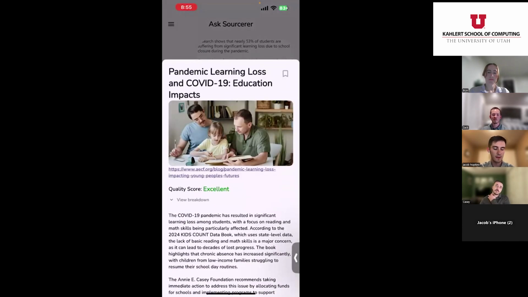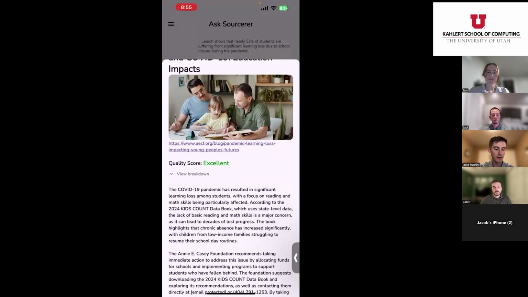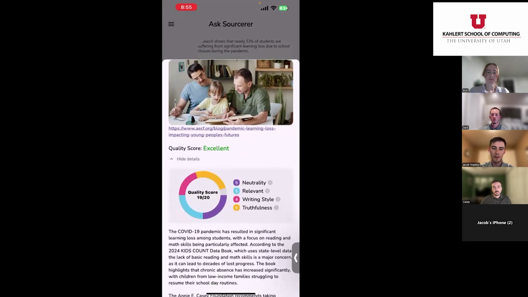We see the link to the original article, we have a quality score, and we have a summary of that article. And if we go ahead and look at the view breakdown of this quality score, we can see a few helpful details. We can see it gives a score based on the neutrality, the relevance, the writing style, and the truthfulness.